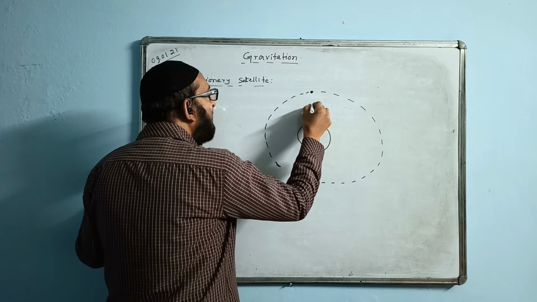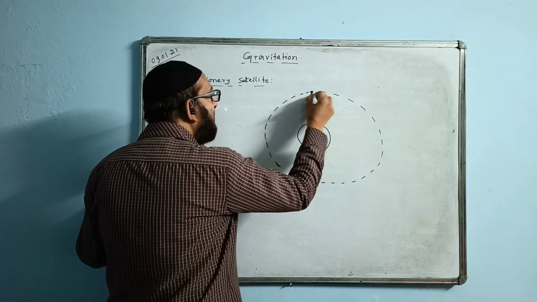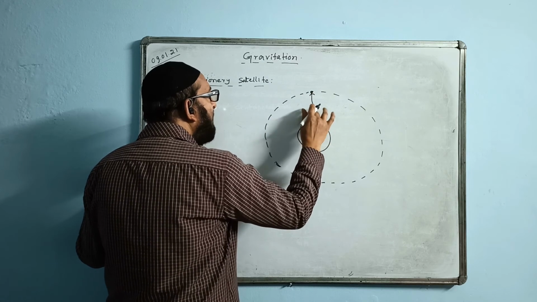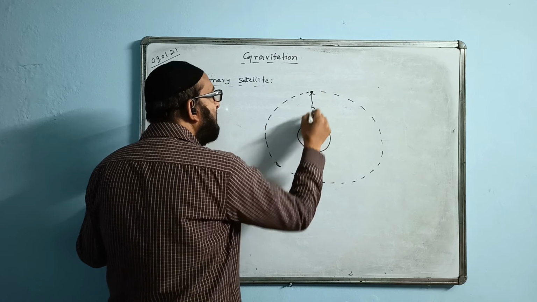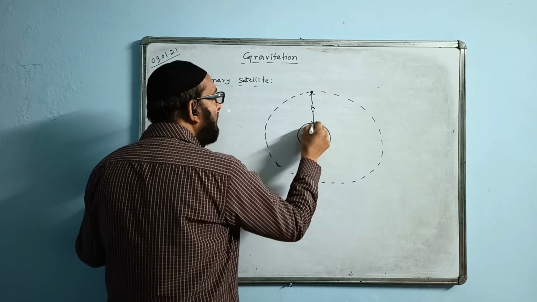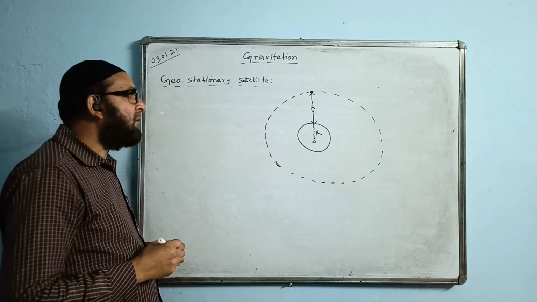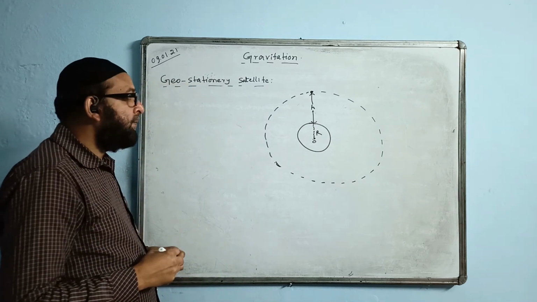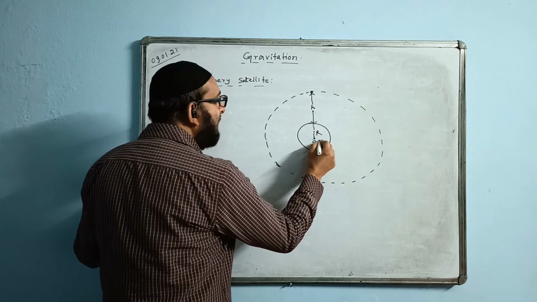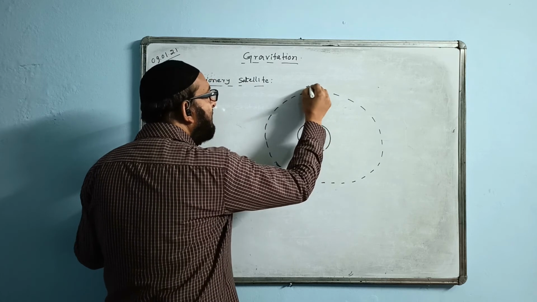Satellite's height I take as h from the surface of the Earth. This height is h. Height of the satellite from the surface of the Earth is h. And this is the center of the Earth. That is, radius of the Earth is R. Mass of the Earth is M, and mass of the satellite is small m.